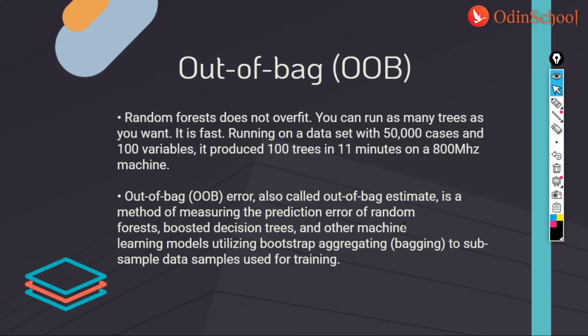And when we talk about random forest, OOB becomes very, very important. Okay, so yeah, that's about it.